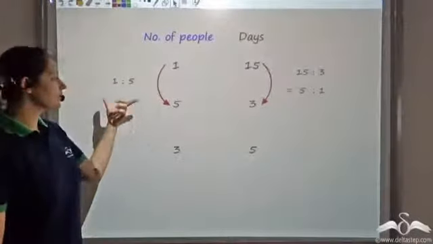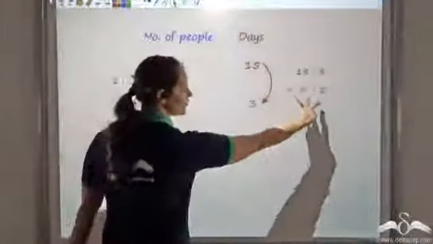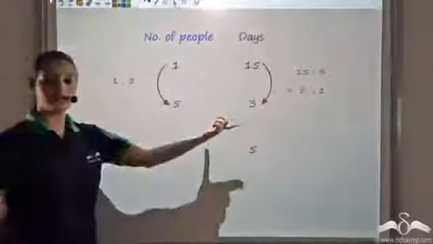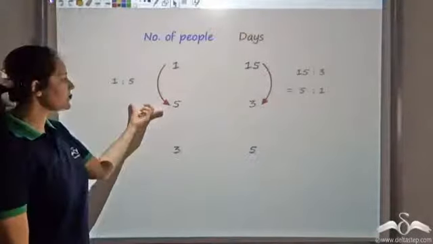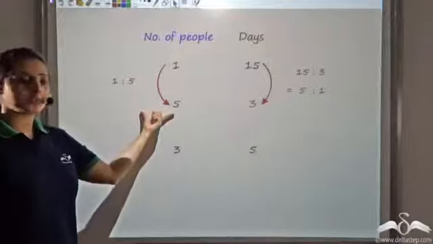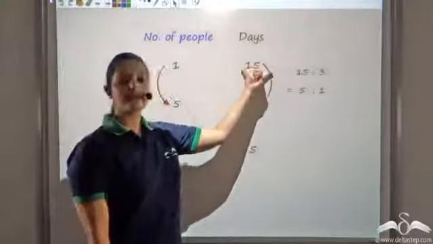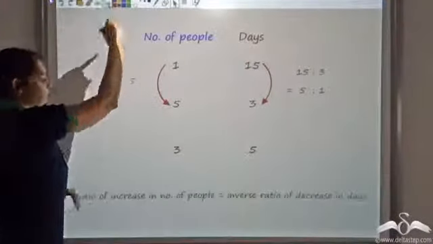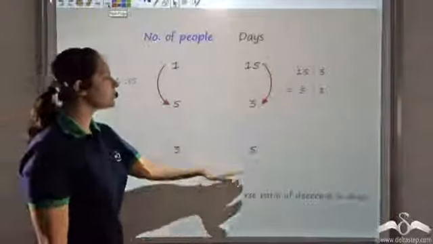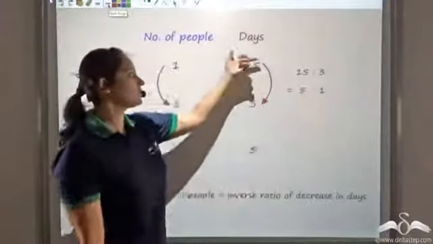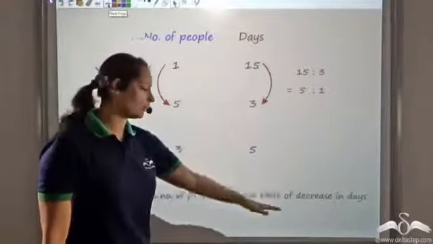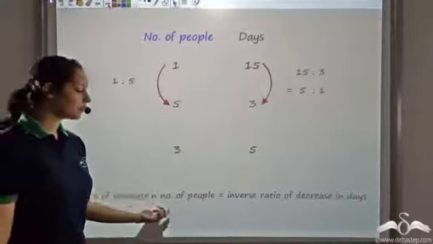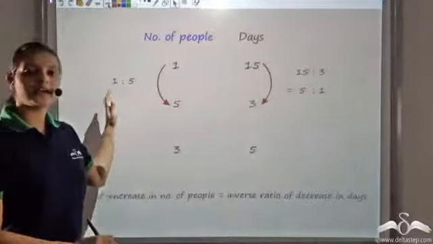So what you can see is that the ratios would be equal if I take the inverse of this. That is, if I reciprocate it, then it would be 1:5. Then both of them would be the same. So what I can say is that the ratio of increase in number of people is inversely equal to the ratio of decrease in the days. That is, the ratio of increase in number of people is equal to the inverse of the ratio of decrease in number of days. So both these ratios are not directly equal, but they are inversely equal.